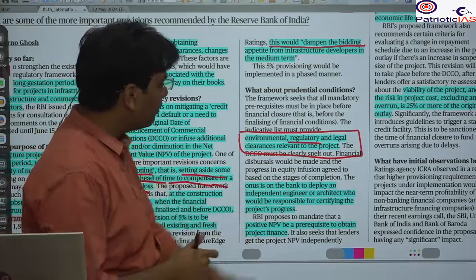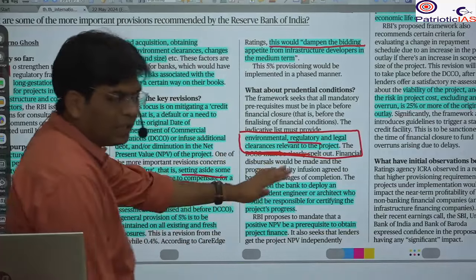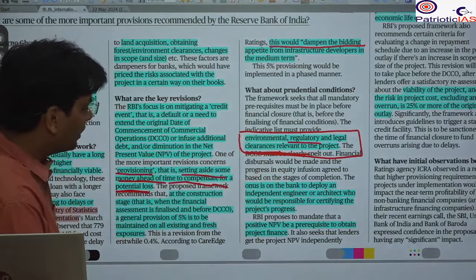Besides that, if you face this type of hurdle, the progress of the project gets hampered.